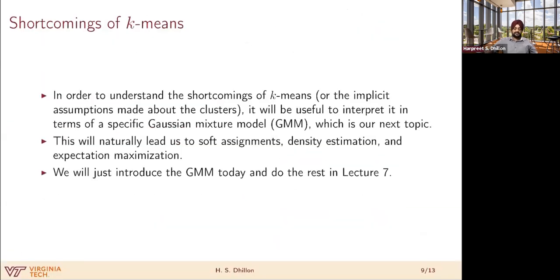So on that note, if we want to understand the shortcomings of k-means, or the implicit assumptions made about the clusters, in the same spirit as we did for logistic regression or linear regression, using probabilistic models, we understand what implicit assumptions are being made. If we want to do the same thing for k-means, we will have to introduce Gaussian mixture models, which is our next topic, right? This will also naturally lead us to the ideas of soft assignments, density estimation, and expectation maximization, which will all be covered in lecture 7.